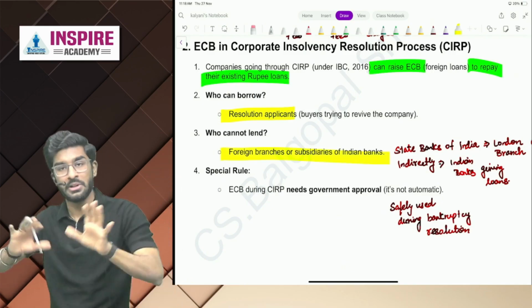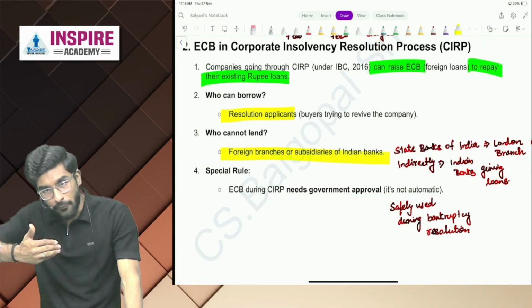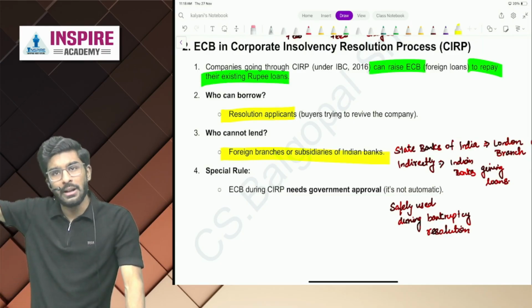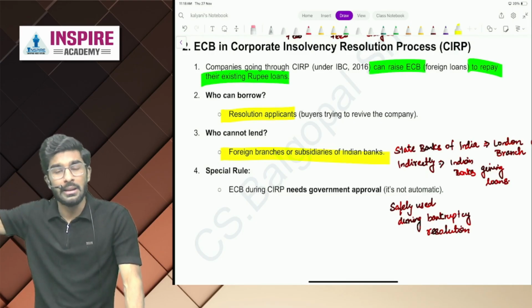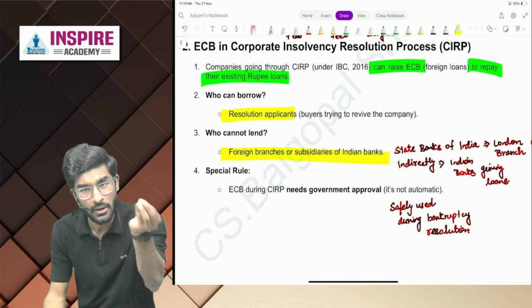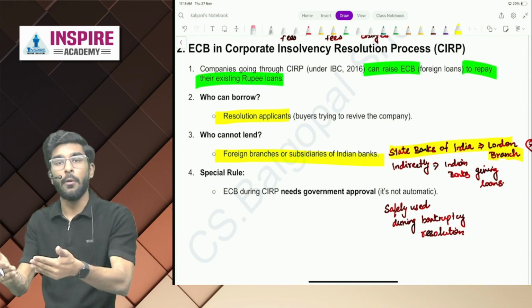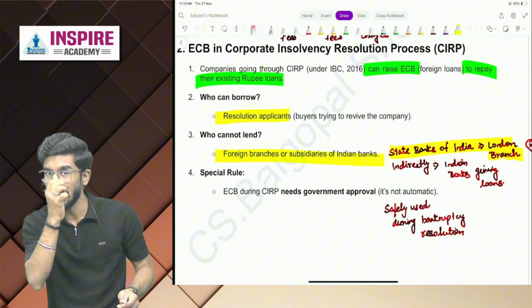Foreign branches or subsidiaries of Indian banks. The logic is, if the money is going in the end from India only, no matter if it is a foreign subsidiary or not, then it is not allowed. How can we call it as ECB? Yes or no, people? So a State Bank of India London branch cannot give ECB for companies to revive in CIRP. Yes or no?